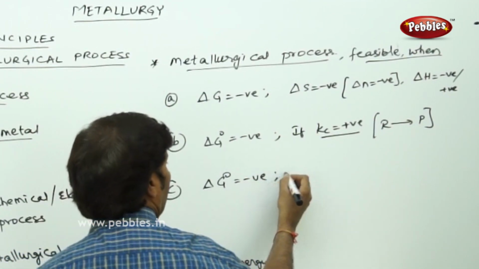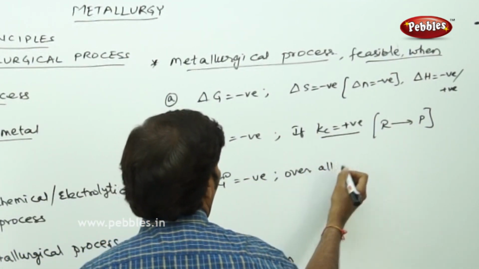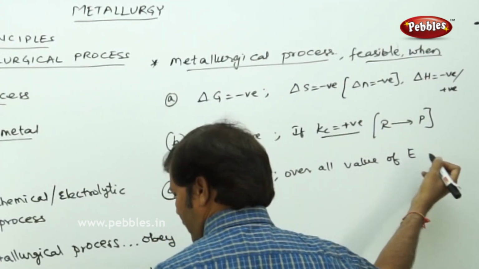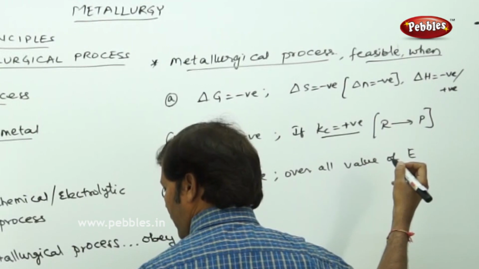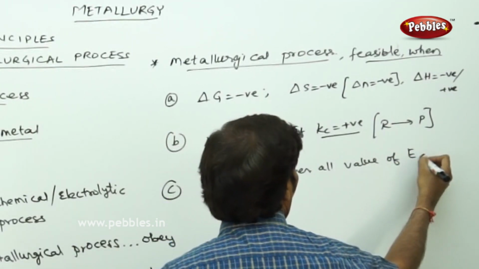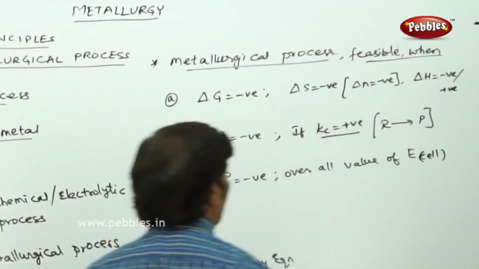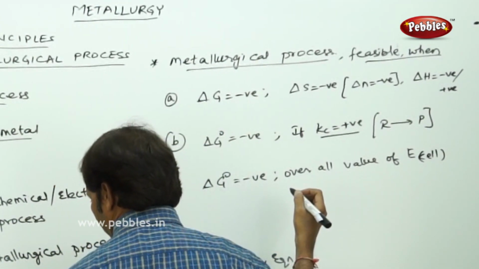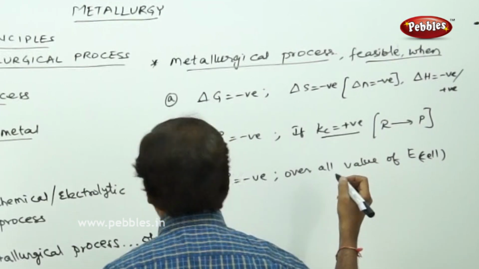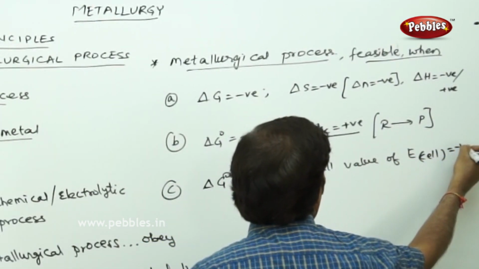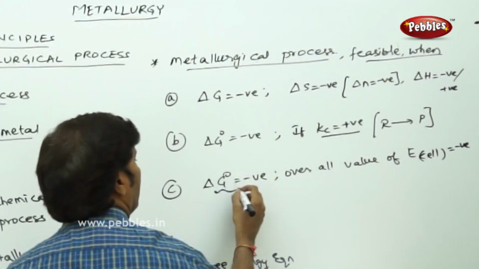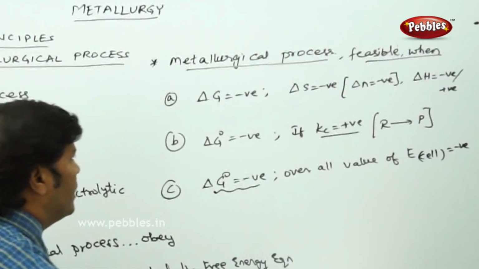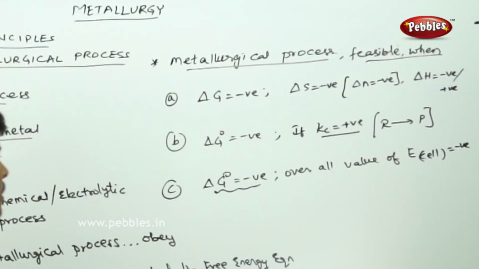So the overall value of the potential of the cell should be positive, because only then can you see that the delta G naught value is negative, and the overall process is going to become spontaneous.